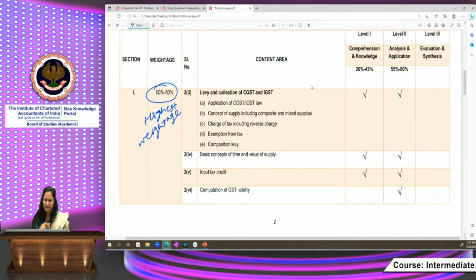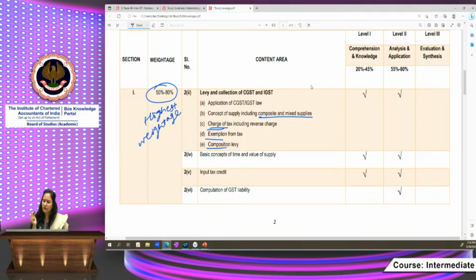And what does it contain? It contains levy and collection of CGST and IGST, application of CGST and IGST law, concept of supply, including composite and mixed supplies, charge of tax, including reverse charge, exemptions, composition levy. Then basic concepts of time and value of supply, input tax credit, and computation of GST liabilities. Basically, it is an integrated question which involves all the provisions covered in this section.